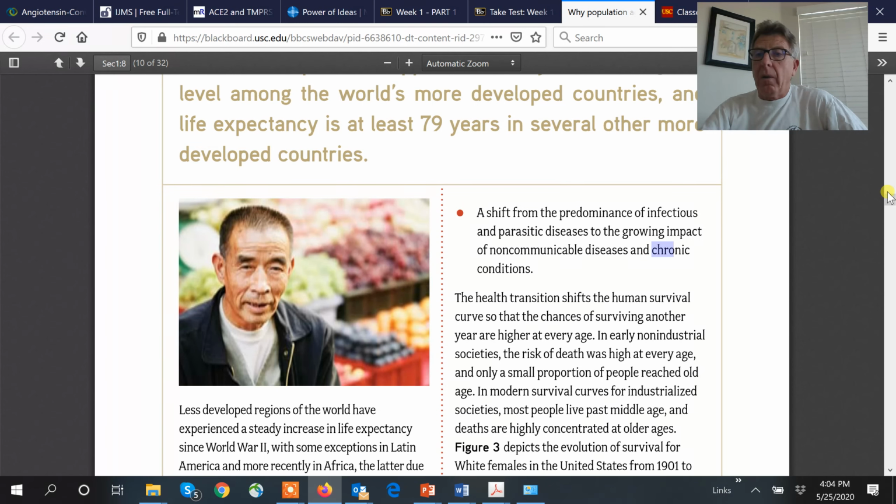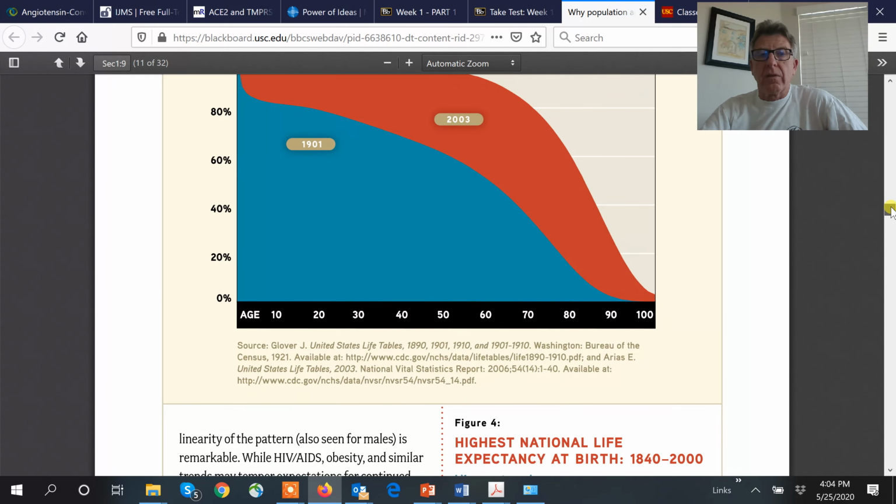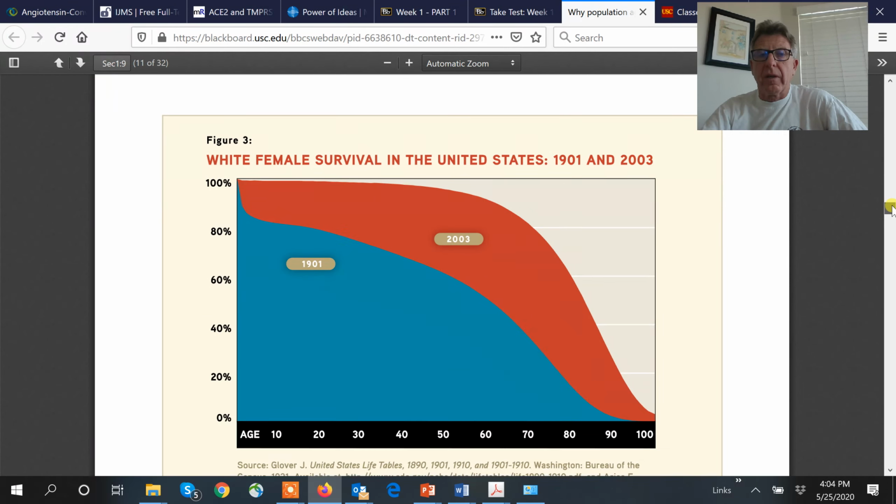So go down here to the next figure, and what does this show us? This is the U.S. These are called survivorship curves. It's 100%. We could look at a million people, but let's just say 100 people. We take 100 people that were all born in 1901, and we looked at how many were still alive in the first 10 years. You see we almost lost 20% of them in 1901.